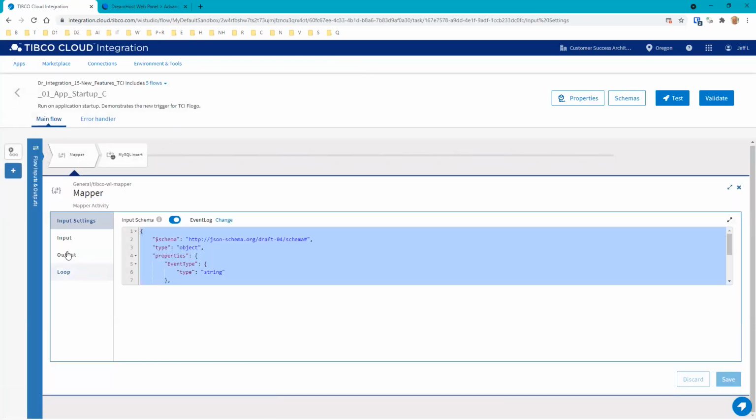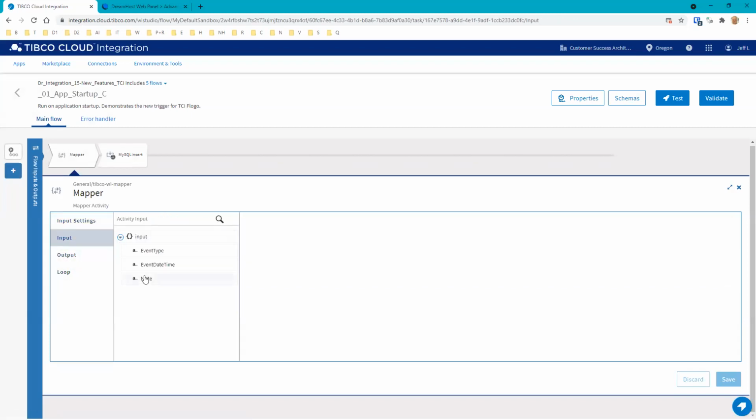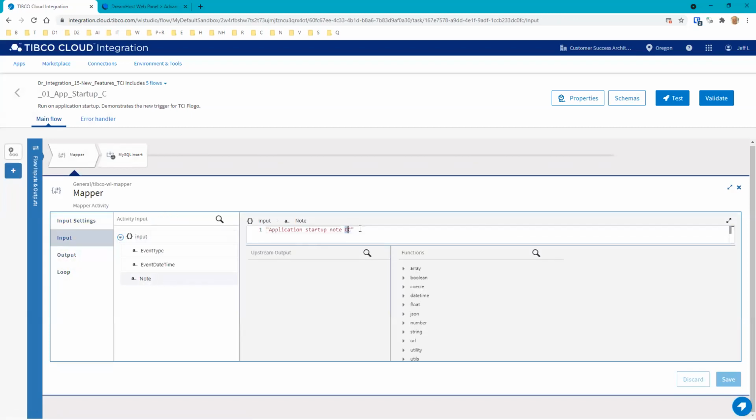All right, so head over here, head over the input. We'll see what the note is here, and then we'll just change that to CC. All right, to C, and save that out.